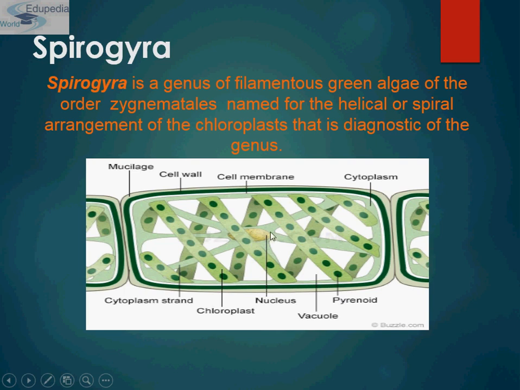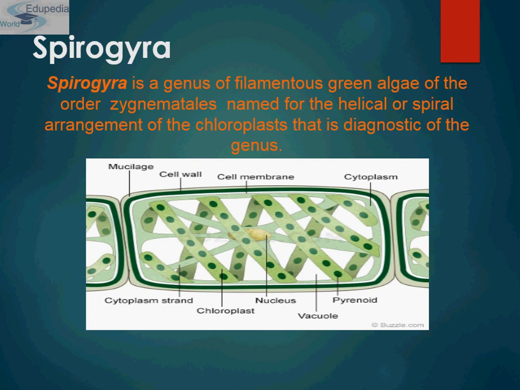See, this is the centrally located nucleus. This is the middle layer, which is made up of pectin. Then comes the cell wall. This is the cell wall. The dark green color is the cell wall. It has an inner layer of cellulose and an outer layer of pectin, which is continually being replaced.